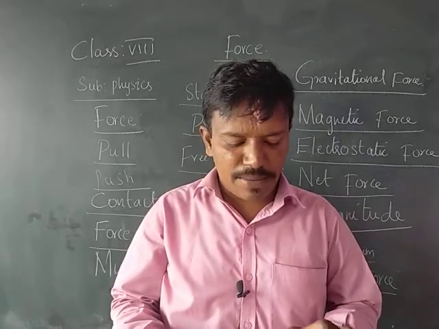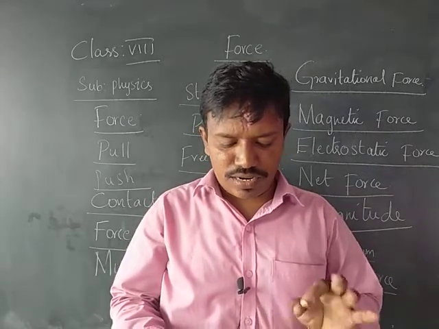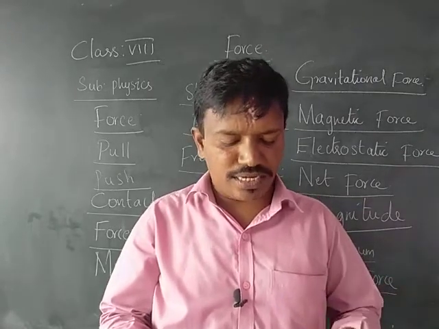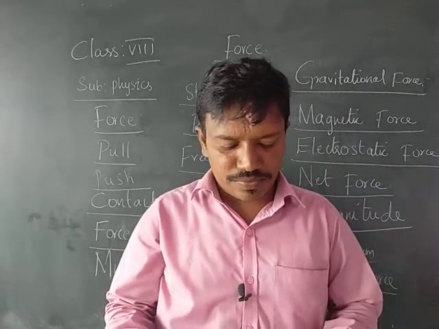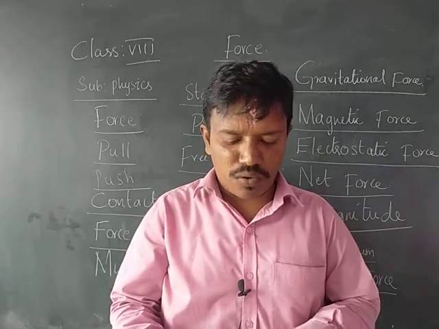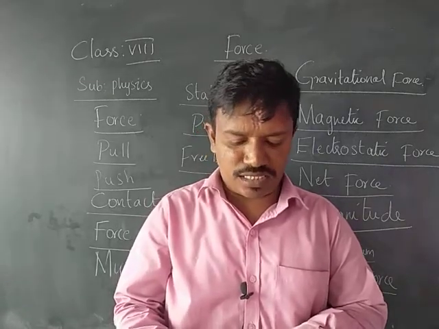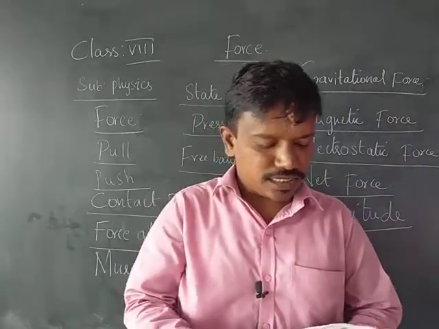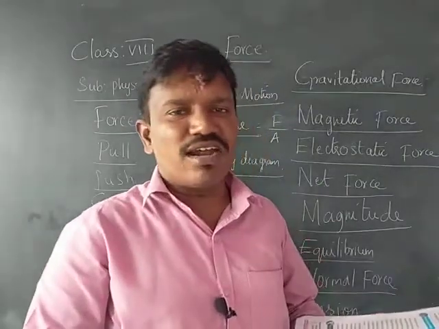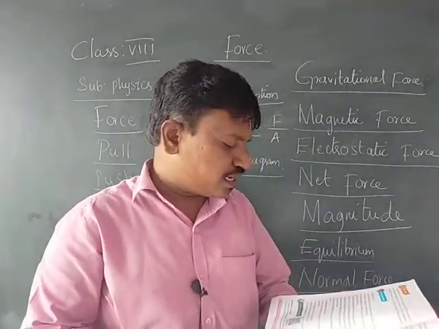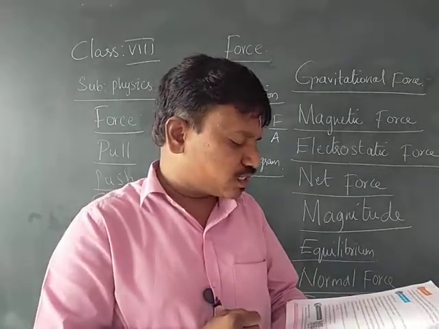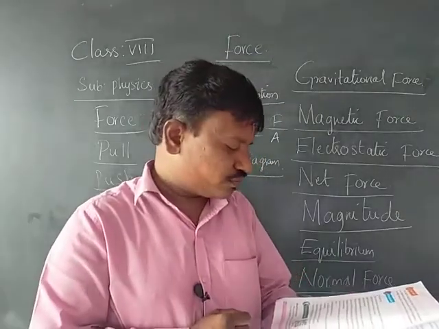Field is a three-dimensional region influenced; if an object is kept at any point in the region, it is influenced by it. Next, friction is the force that opposes the relative motion of surfaces in contact. The force which we exert by using our body muscles is called the muscular force, and the attractive force between any two massive objects is called the gravitational force.